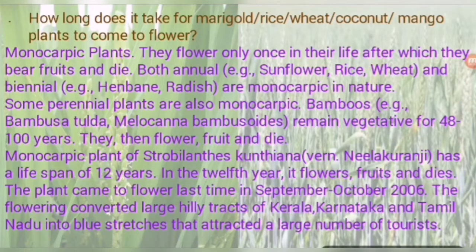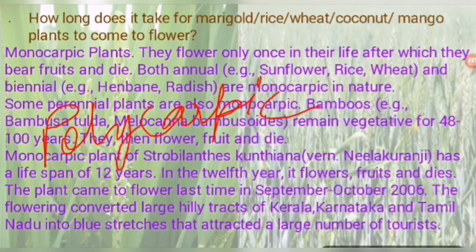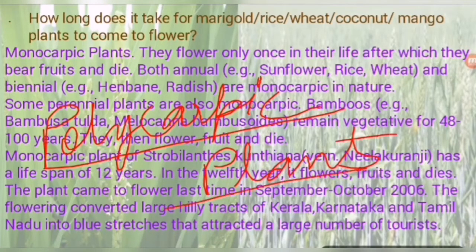So plants which flower many times in their lifespan are known as polycarpic plants. I think you are understanding. So the answer is here: marigold, rice, wheat, coconut, mango. In all of these you can categorize which one is monocarpic and which one is polycarpic.